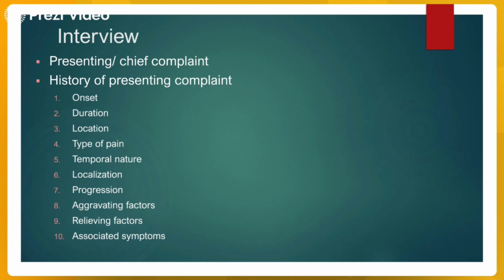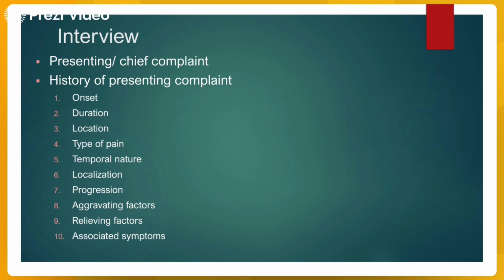So what is the type of pain? Acute pains are unbearable, whereas chronic pains tend to become more bearable over a period of time. Then the way the patient describes the pain will also give you an idea of what the pathology might be. Neuropathic pains are described as burning pain. Then neuralgic pains are also there, which are a different kind of pain altogether. They come in shock-like transient attacks of pain.